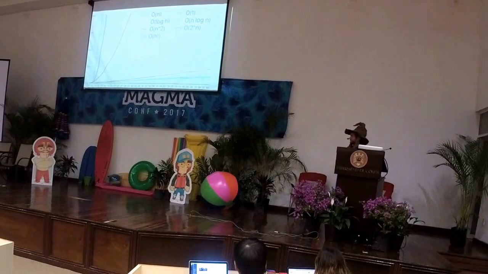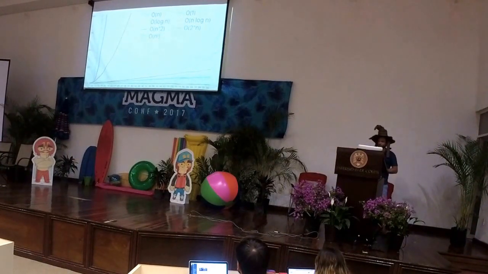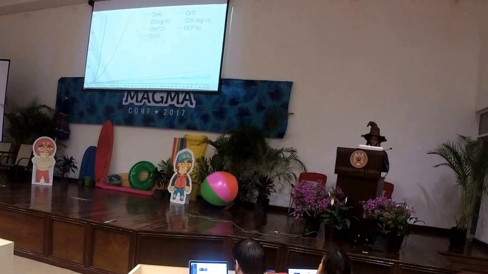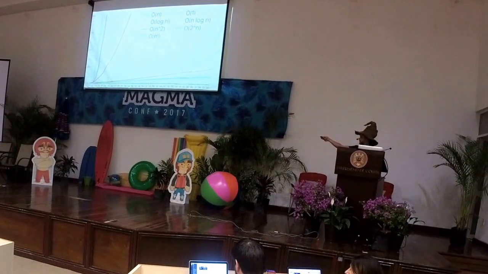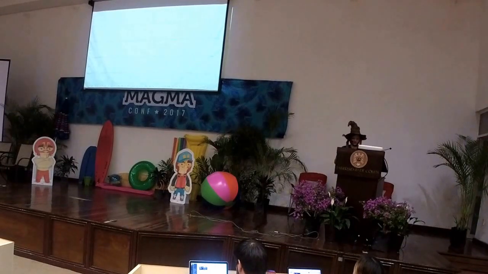This is a chart of some of the common big O notations. On the x-axis, we have n as the size grows, and on the y-axis, we have time complexity. Order of n and order of log n are down at the bottom, in orange and yellow. Yellow you can't actually see behind the green because it's so close to just constant time, which is order of 1. They're much smaller because I changed the scale from 1 to 1, which we saw here and here, to 10 to 1, so that we could show how big some of these much larger growths are.